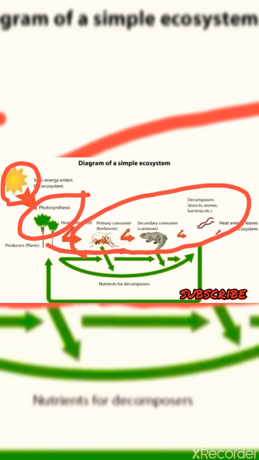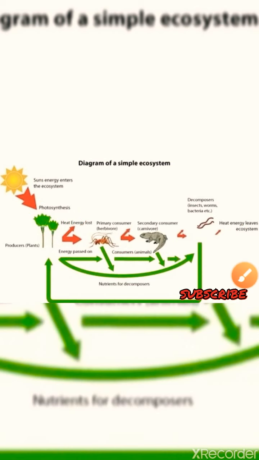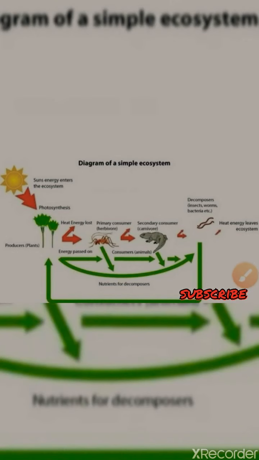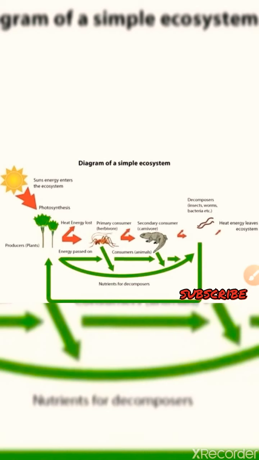So this is the ecosystem, or you can say all living things depend on their surroundings and also on each other.